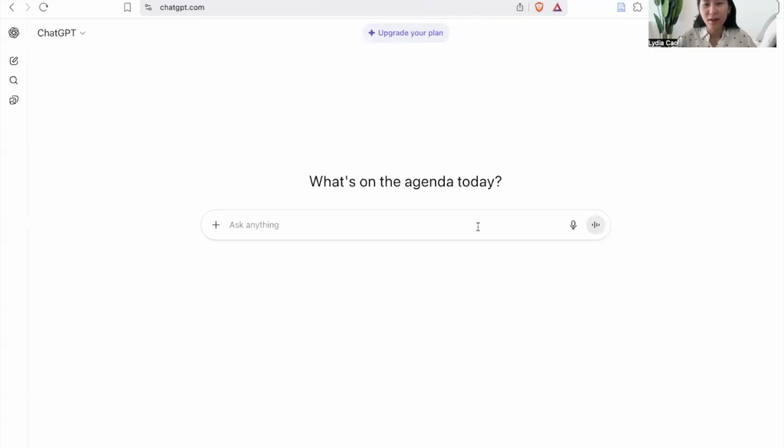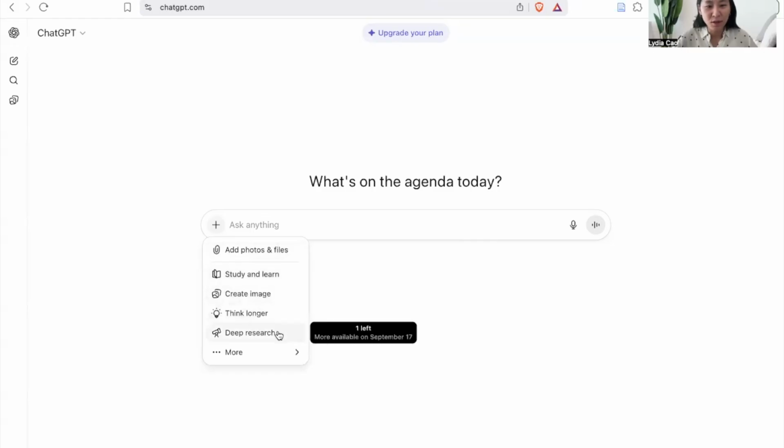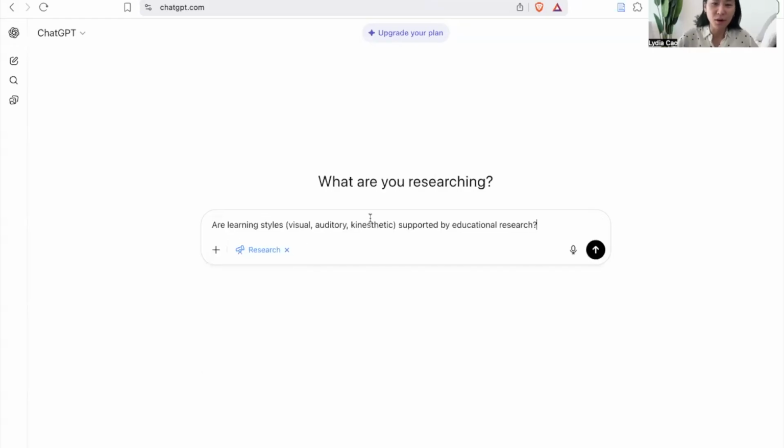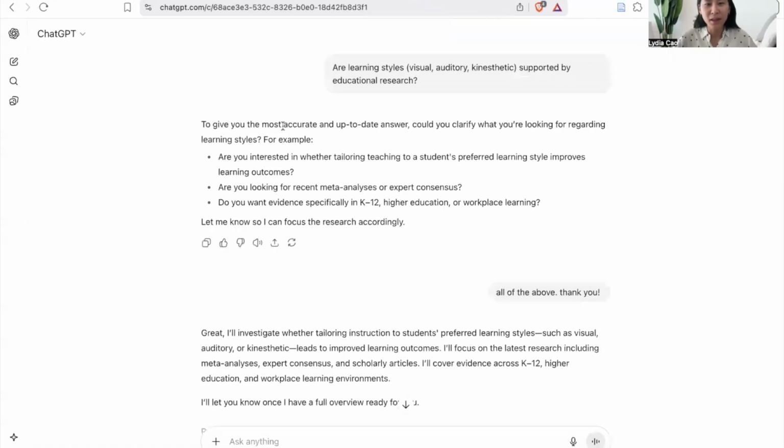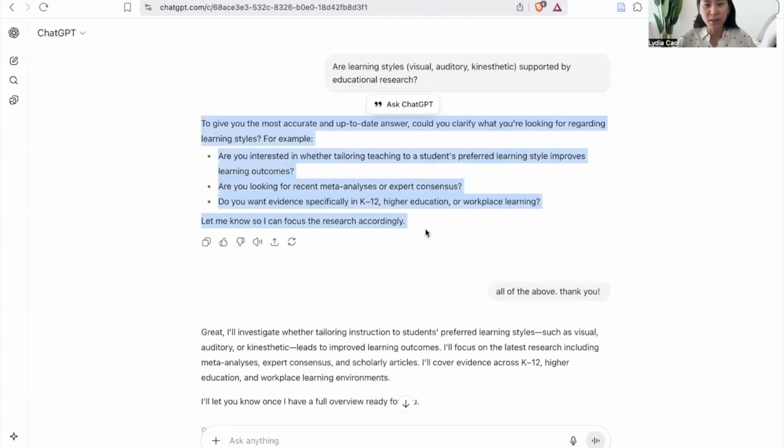So ChatGPT has a similar function. What you need to do is click on the plus sign, click on deep research, put in your prompt and send it along. Again, I have already run this prompt in advance. Here, ChatGPT asked me a couple of clarifying questions of what exactly I want. I said all of the above.